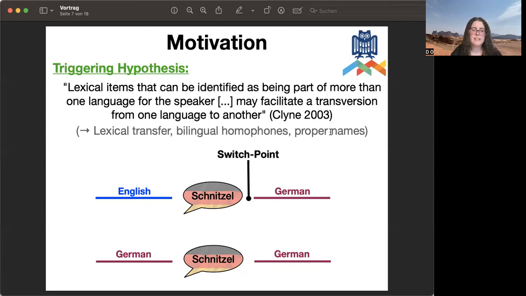So if we start a sentence in English and then hear the word Schnitzel, like the German word Schnitzel, this might facilitate a switch to German. But on the other hand, if we start the sentence already in German and then we get the shared word Schnitzel, this might not trigger a switch to English. So the origin of the shared words is also important.